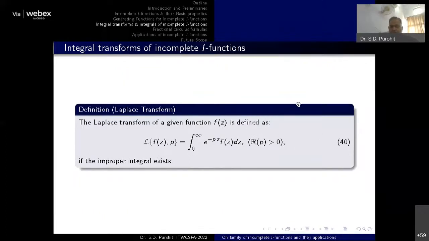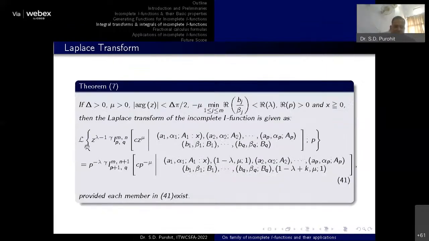Similarly, now we come to the integral transforms of the incomplete function. In the category of properties of the incomplete I function, we will consider this particular part. If we recall the Laplace transform of a given function f of z, it is provided by this improper integral. Then if we apply this Laplace transform definition to the incomplete function, of lower or upper category, you will get the image formula for this function under the Laplace transform.